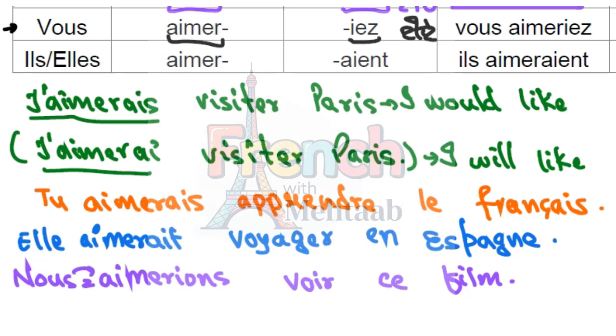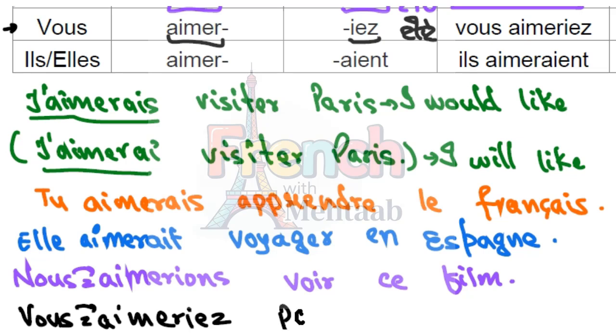I is pronounced as E and EZ at the end is always A. With vous, again S and A together would be pronounced as Z. Vous aimeriez, let's say participer. You would like to participate. Vous aimeriez participer.